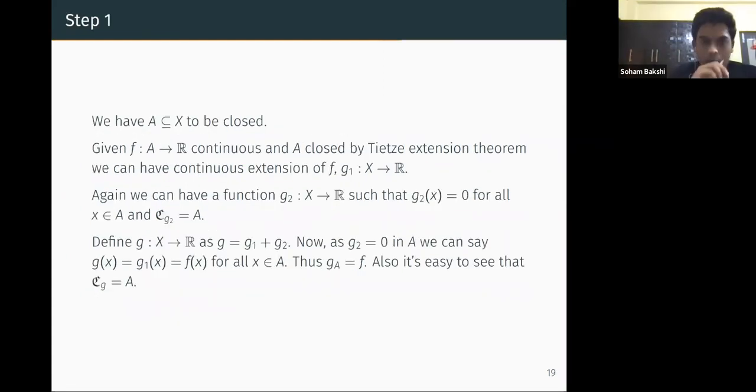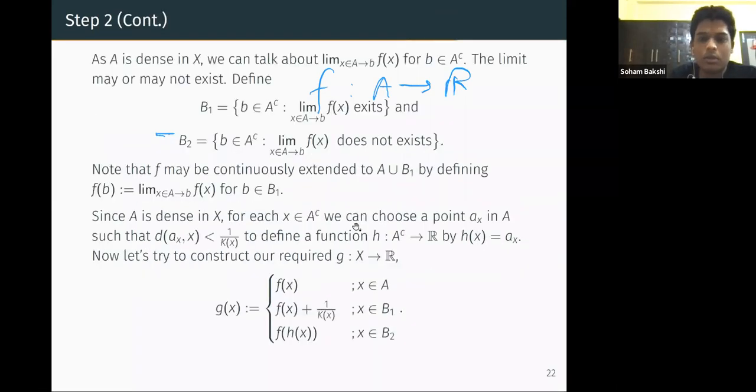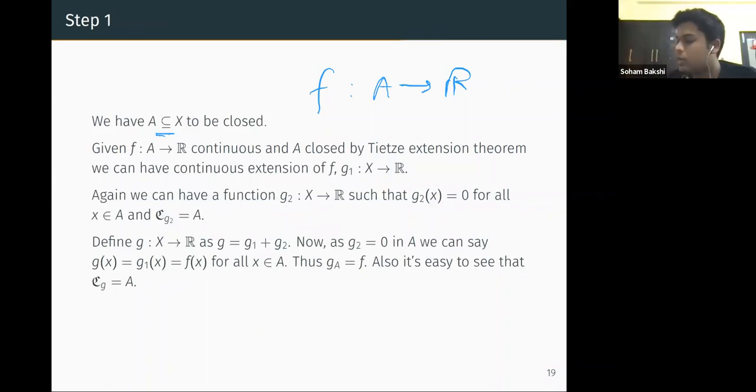To begin with, step one: we have a closed subset A and we are given a continuous function f from A to R. We are applying the theorem we learned. We can extend it to a function g1, which is continuous on X and whose restriction to A is f.